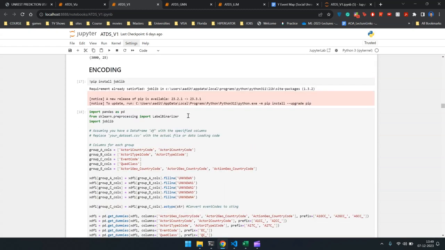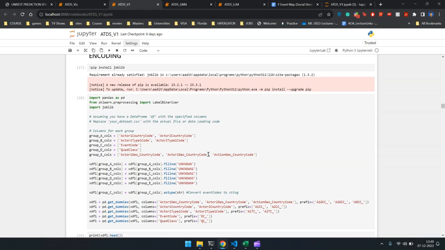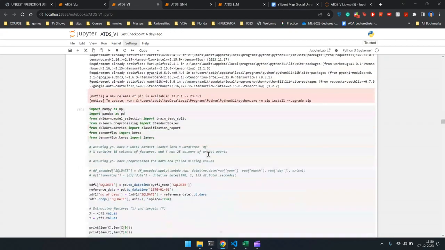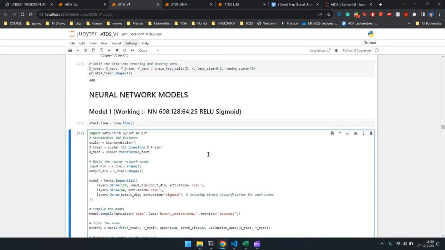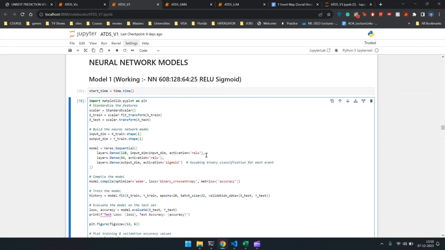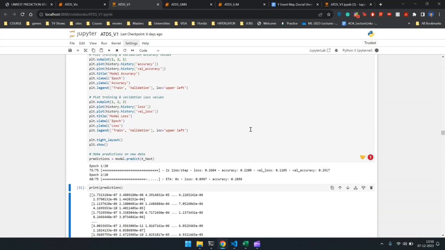Yeah, then we also need to perform one-hot encoding because most of our columns are categorical, like country codes. So we need a model to understand that this data is not ordinal. Yeah, then we do the train test split. Now, because of time constraints, I won't run every model, but I can show you our base neural network. I can show this training on a small bit of data.